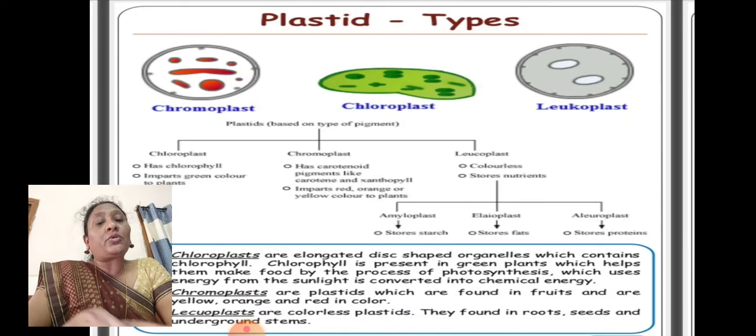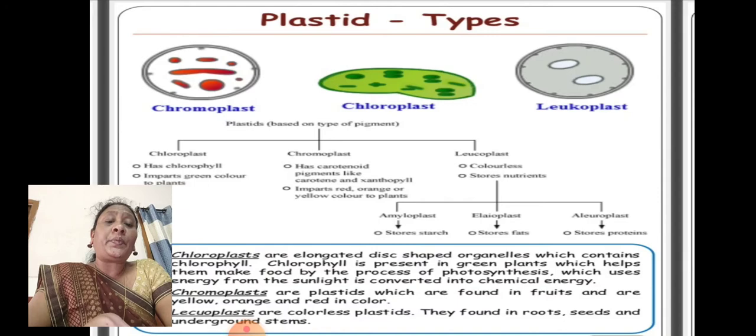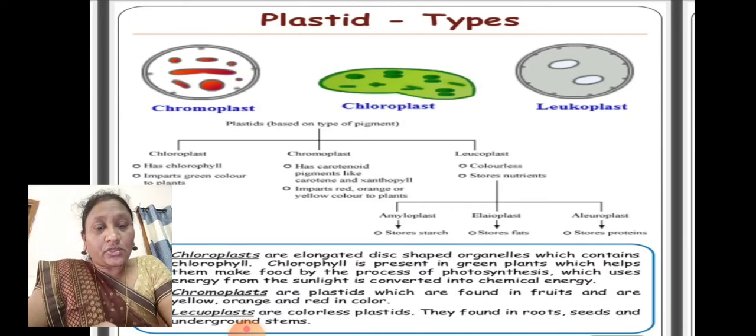And coming to the chromoplast, in plants we find different flowers and fruits in different colors: red, yellow, orange, pink, violet. The flowers attract the insects. When the insects land on the flowers, pollen grains attach to them, and these pollen grains are transferred from one flower to another. That means they attract the insects for the process of pollination.